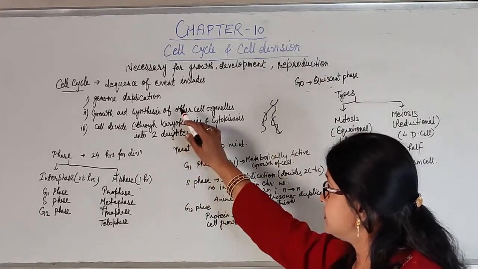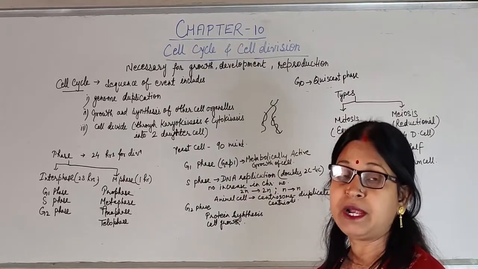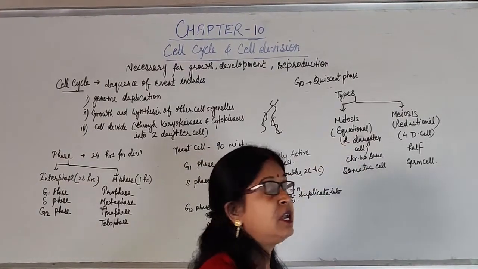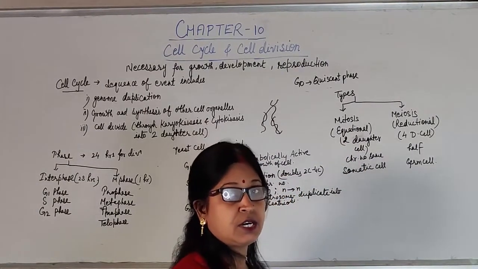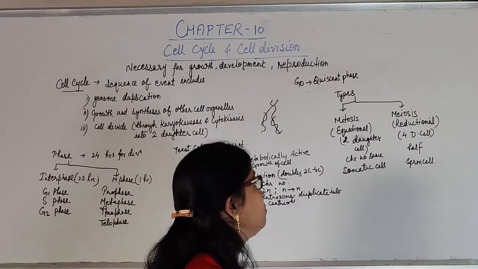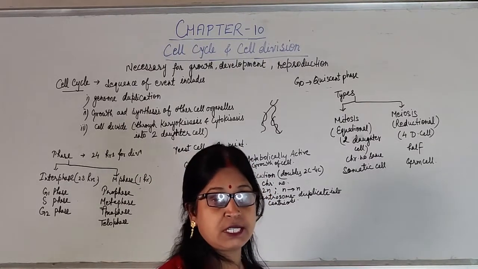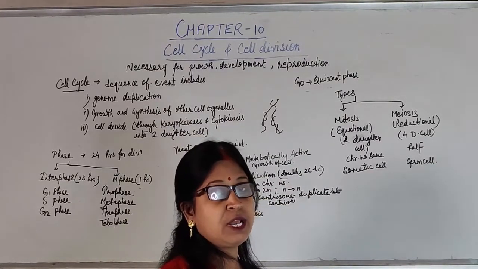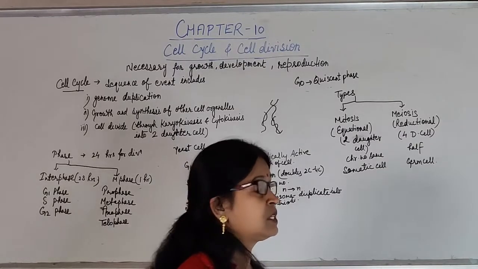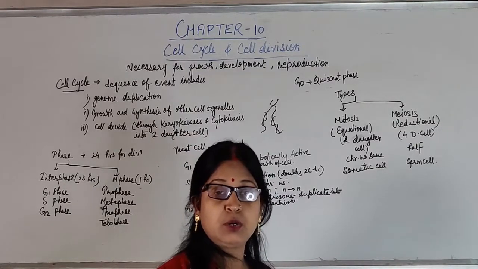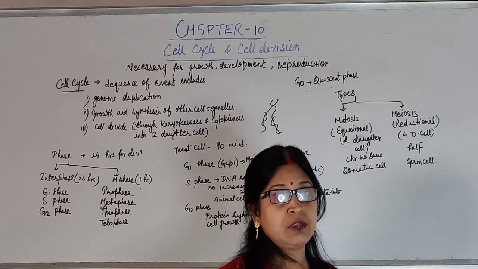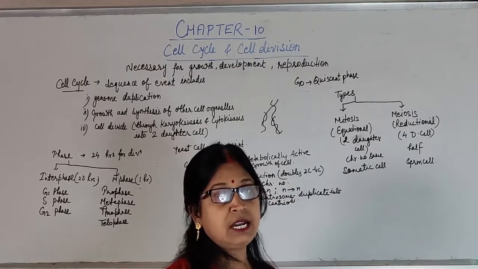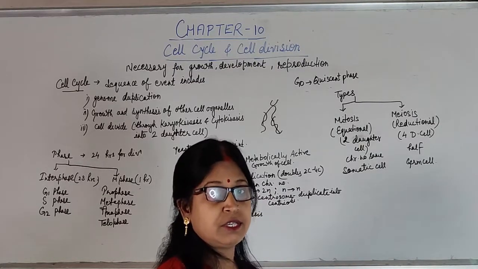Now cell division is of two types, mitosis and meiosis. Mitosis is also known as equational division and meiosis as reductional division, because at the end of mitosis two daughter cells are produced having the same chromosome number as the parent cell. That's why it is known as equational division. But at the end of meiosis, four daughter cells are produced with half the number of chromosomes. That means the chromosome number gets reduced, and that's why it is known as reductional division.